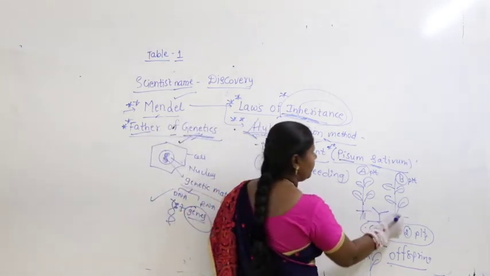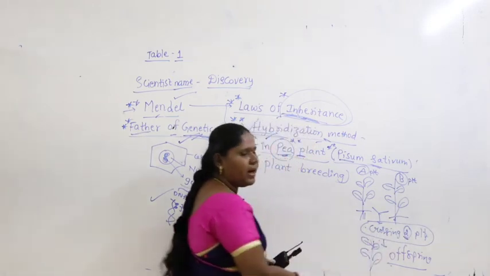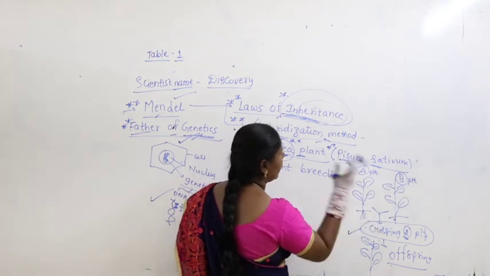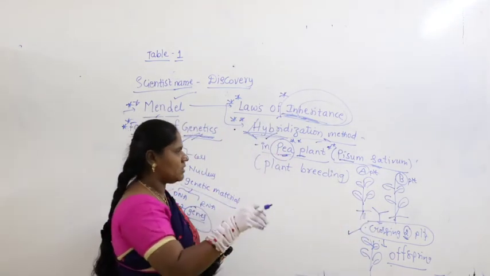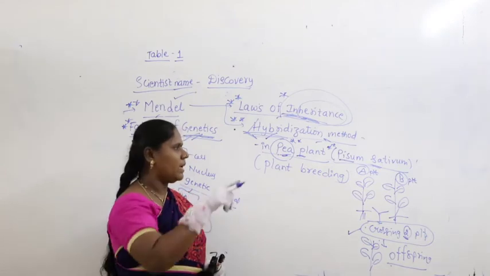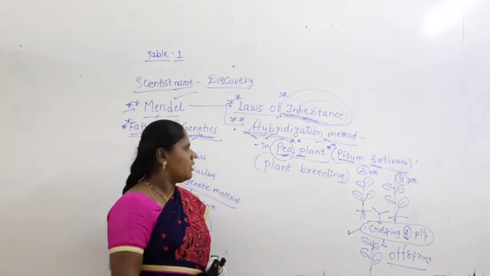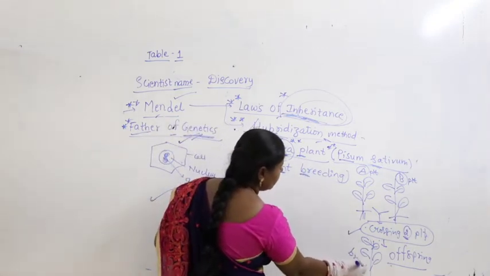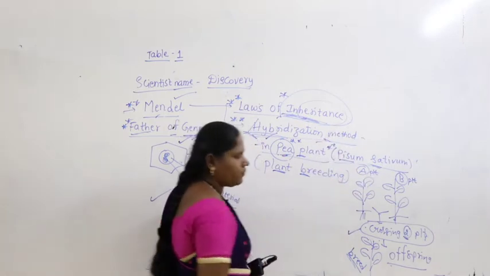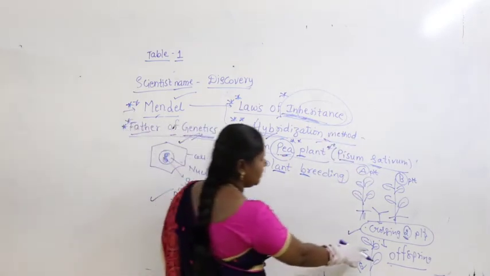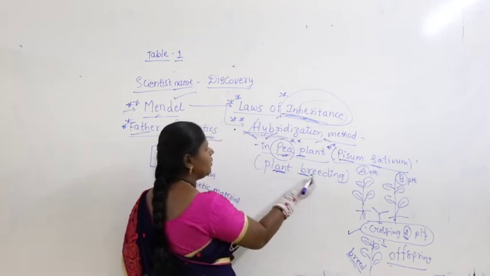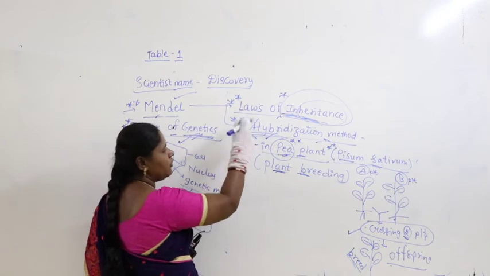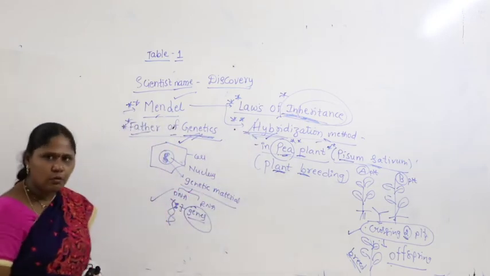By crossing these two plants here, we get the daughter plant, the offspring plant. This offspring plant has characteristics of both plant A and plant B. A few characteristics are common, which it gets from plant A and from plant B. So that is what is called plant breeding. This is a breed of A and B plant. That is a method called plant breeding. Hybridization is one of the methods of plant breeding. Hopefully you got it, right?